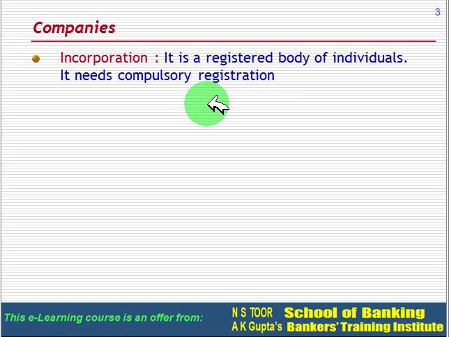First, incorporation. So company is incorporated. It is a registered body of individuals called shareholders, and it needs compulsory registration. For registration, the relevant authority is Registrar of Companies.